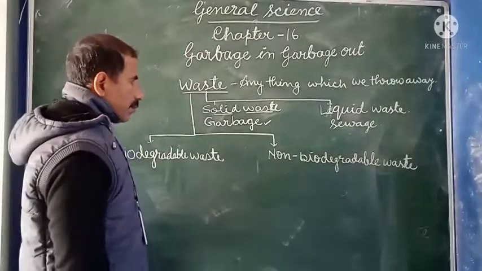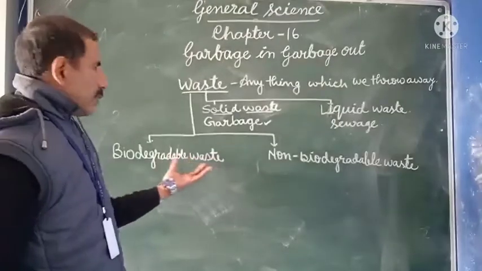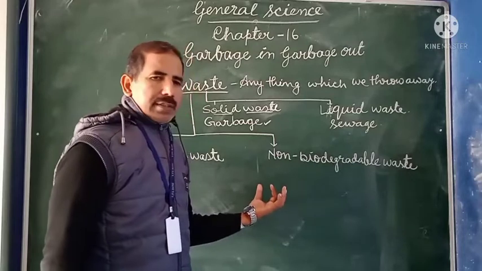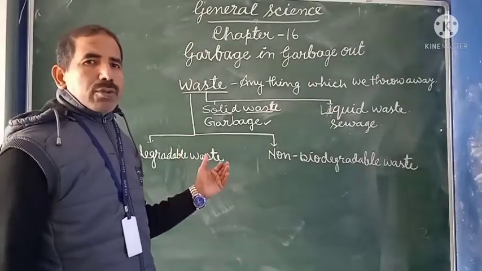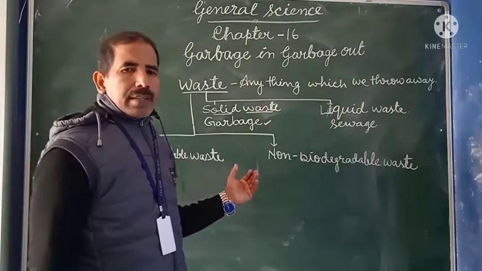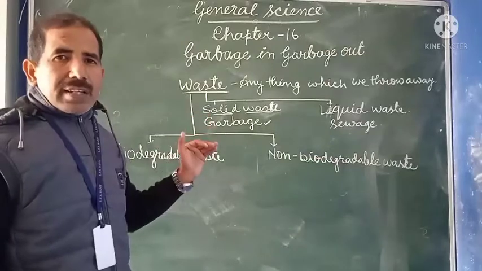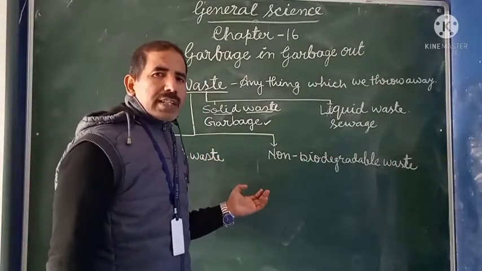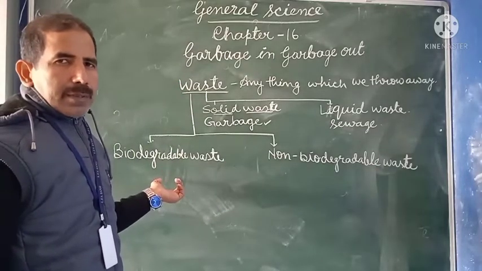Now another way of classifying waste is biodegradable waste and non-biodegradable waste, depending on how the waste decomposes in nature. If a waste decomposes in nature very easily, without harming nature or producing any harmful substances, it is called biodegradable waste.